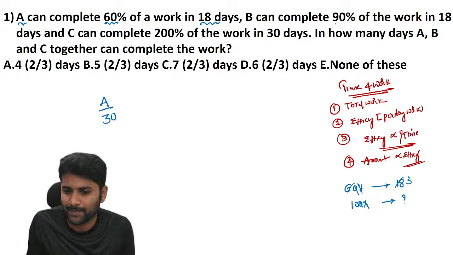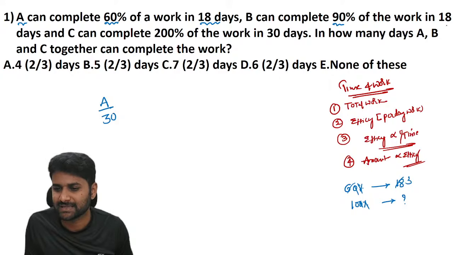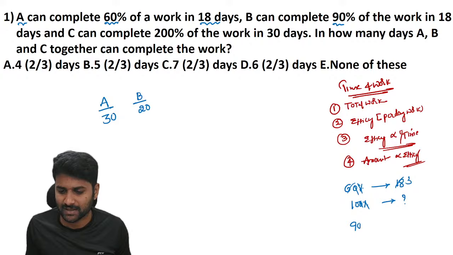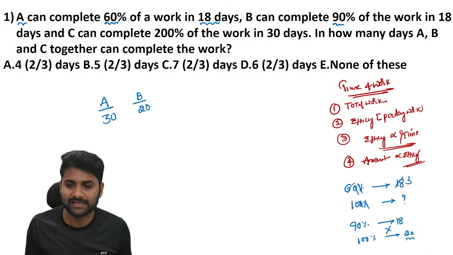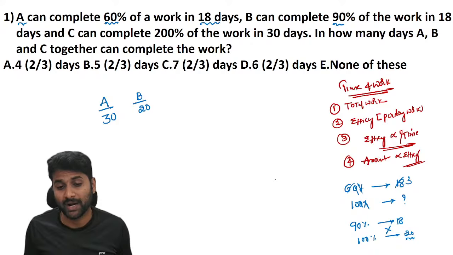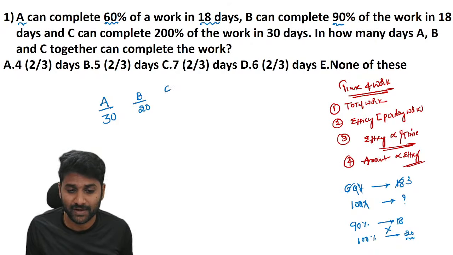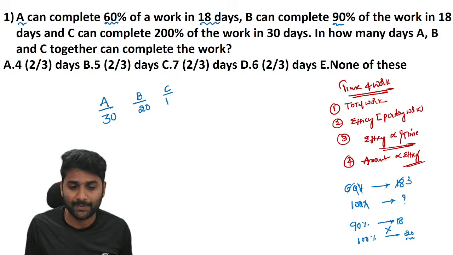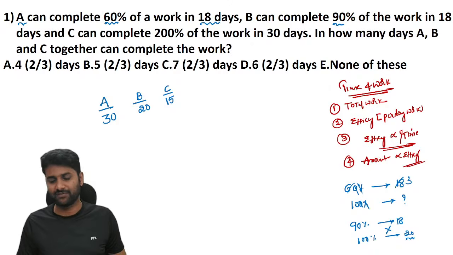In the same way, B can complete 90% of work in 18 days. So definitely B can complete the whole work in 20 days. Again, you can check. 90% for 18 days, 100% is how much? Simply cross multiply them, you will get 20 days. Same way, C can complete 200% of work. See, for 200% of work, C can take 30 days. But 100% of work, he needs only 15 days. So we got the basic information.